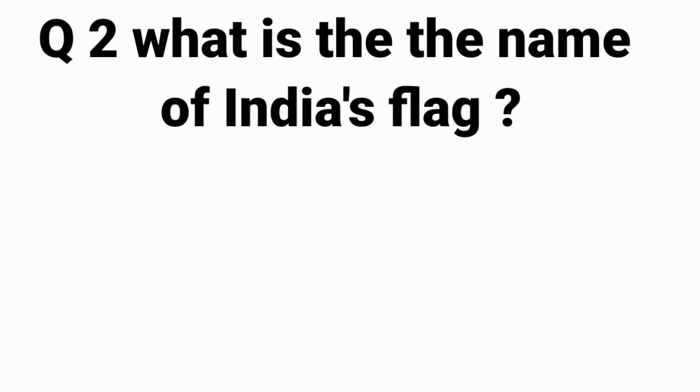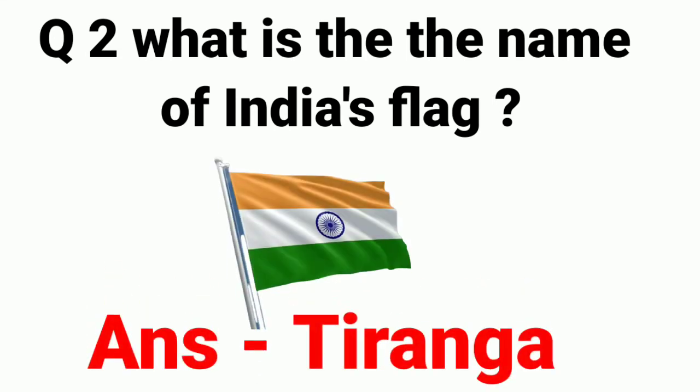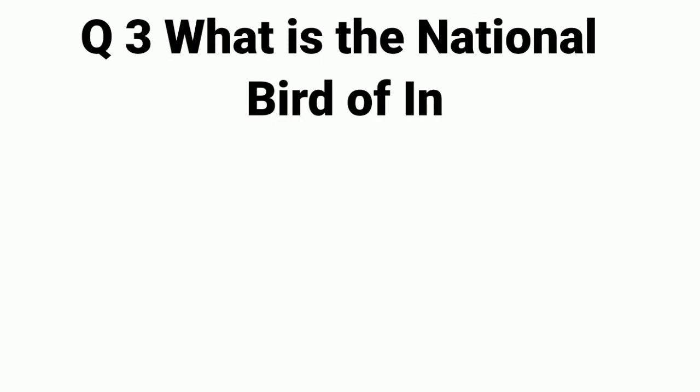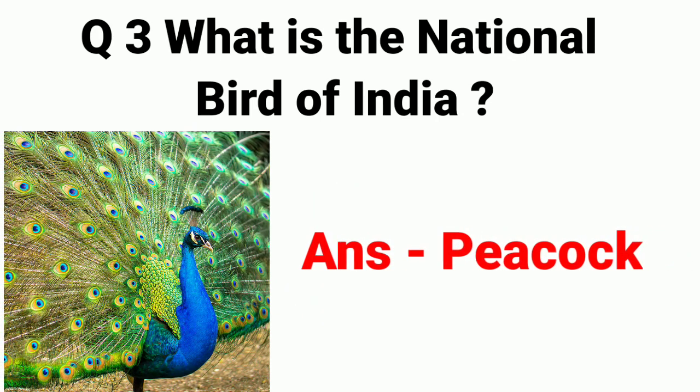What is the name of India's flag? Answer: Tiranga. Question number 3. What is the national bird of India? Answer: peacock.